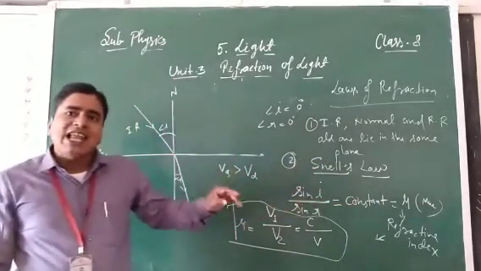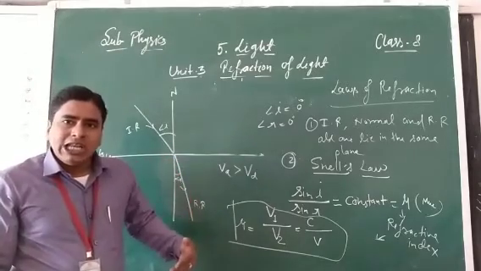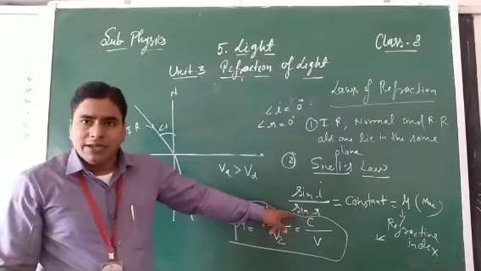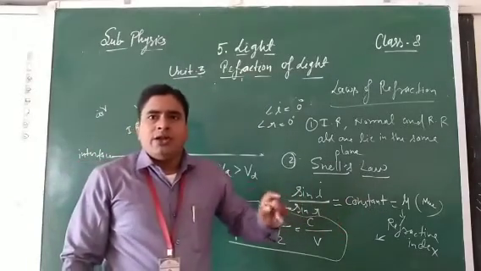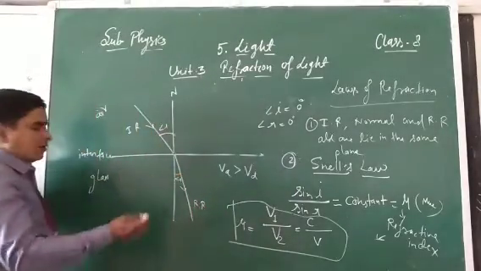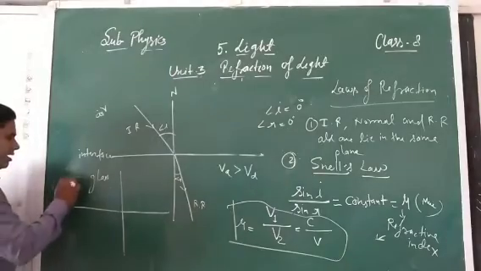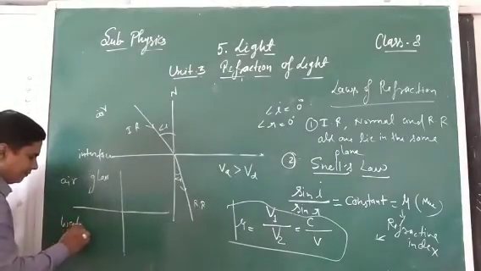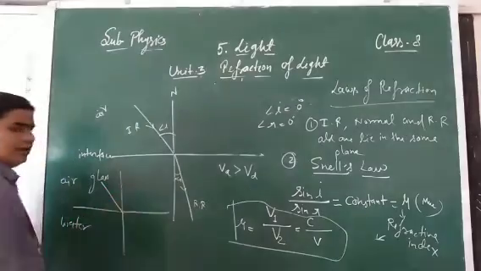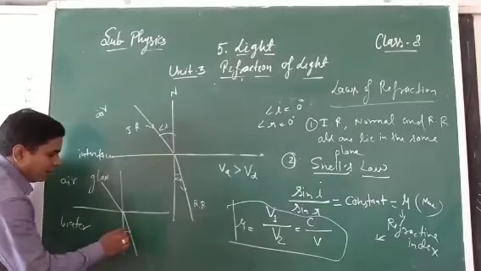The ratio of the sine of the angle in the incident medium to the sine of the angle in the refracting medium is always constant for any refraction. Suppose we take air and water. The ray comes from the rarer medium, enters the denser medium, and again bends towards the normal.